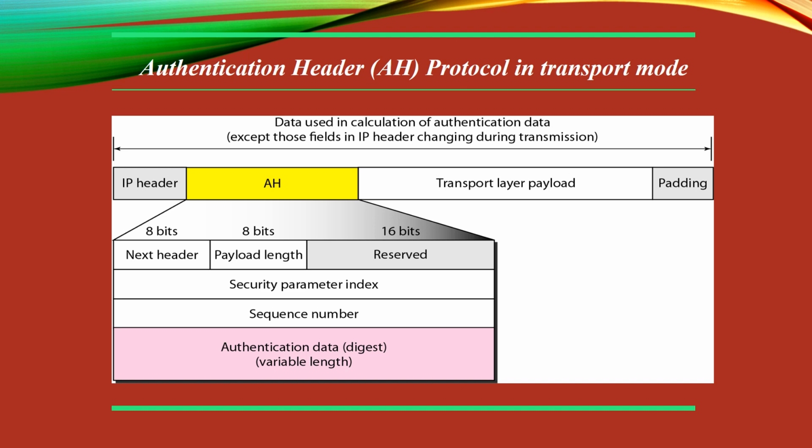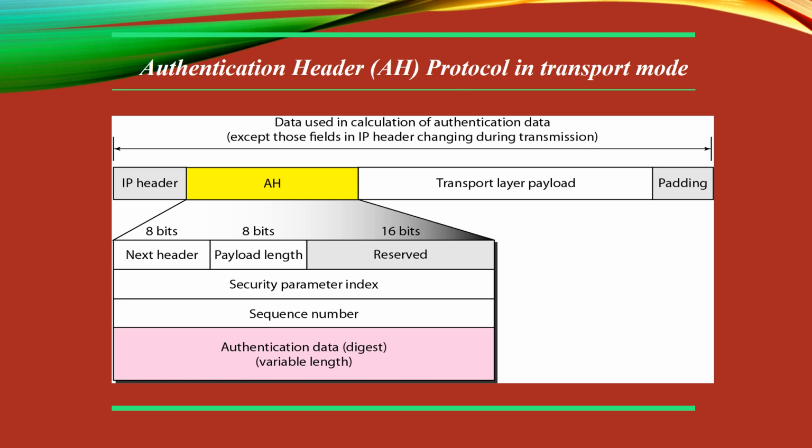So in the figure you can see there is the IP header, AH, then the transport layer payload and padding, and then there is the 8-bit next header, 8-bit payload length and 16-bit reserved, security parameter index, sequence number and authentication data or digest. It is of variable length.